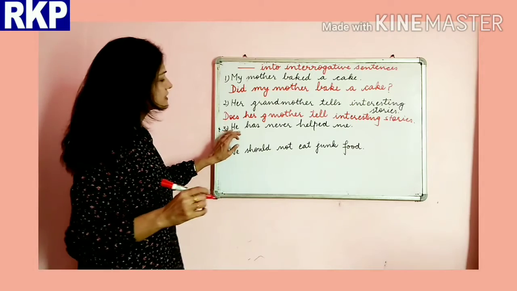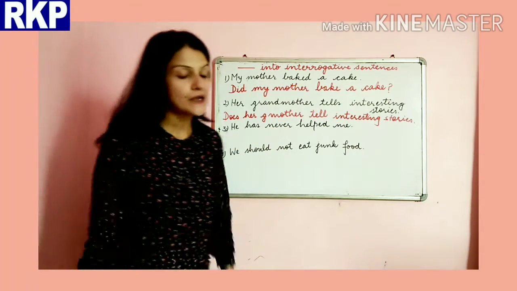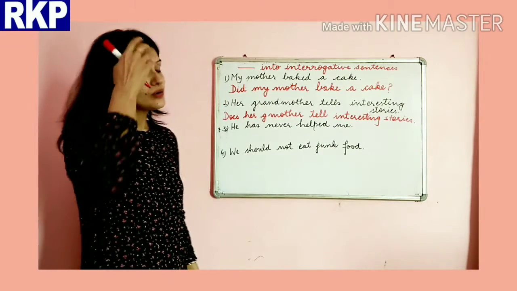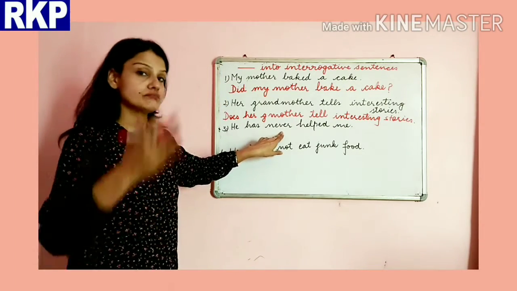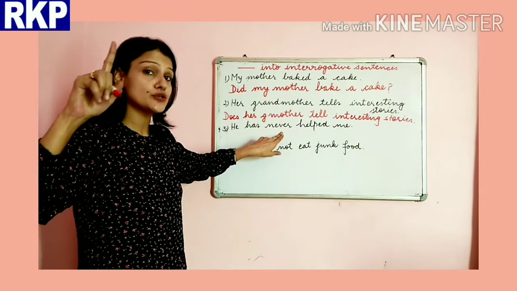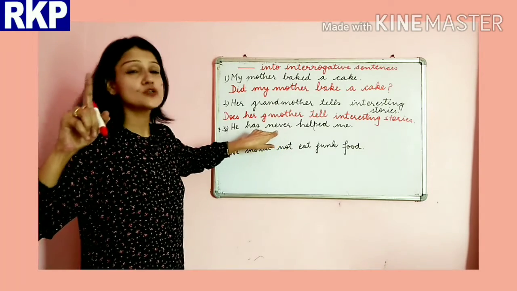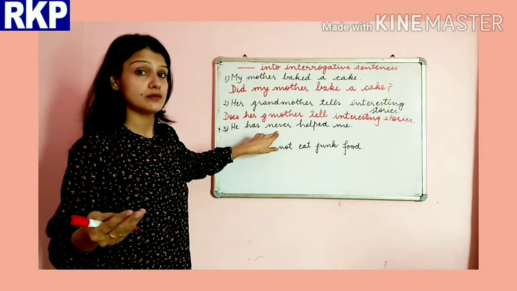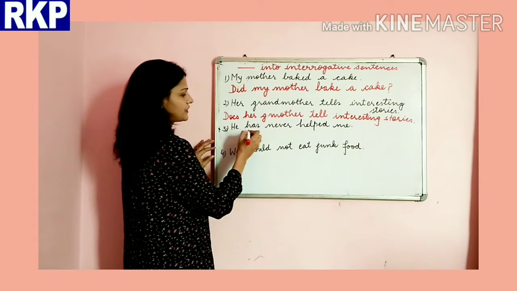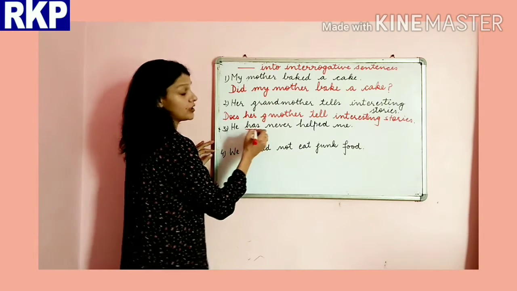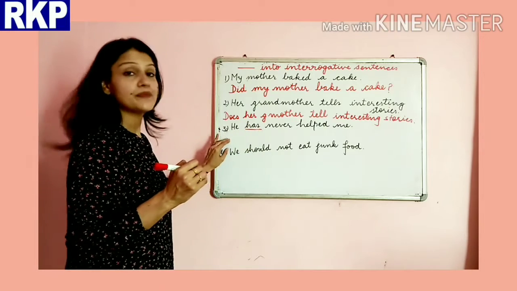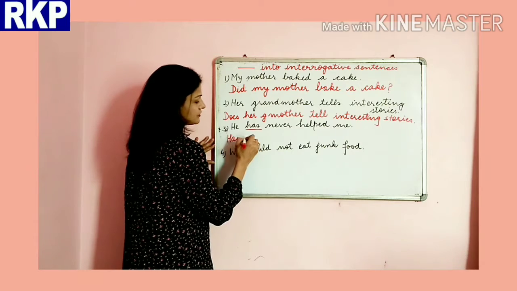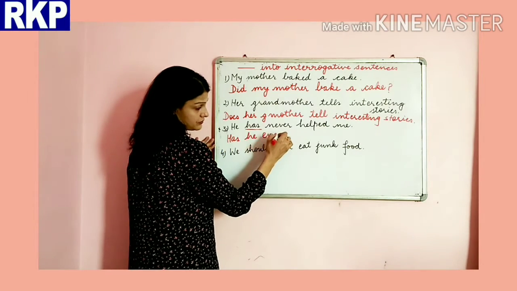Okay, next is he has never helped me. Okay, he has never helped me. Now, when we change it into interrogative, the same way as I told you in negative sentence, we will not use the word never. Instead, we will use ever. Okay, ever. Now, here we have the helping verb has. So it will come in the beginning. Okay, so has he ever?